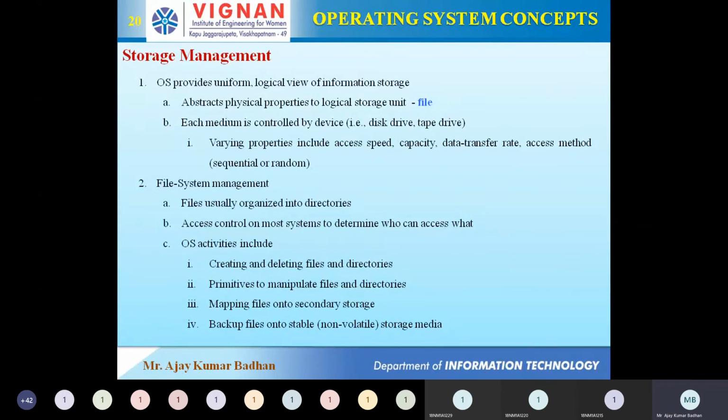Apart from that, it should support primitives for performing operations on files and directories. For example, you might rename a file. Earlier you created a file called movies, but later you find it is not just a movie file, it is an English movie file.